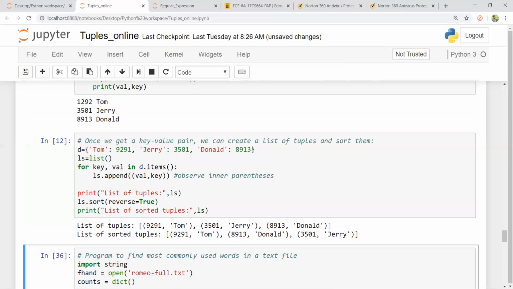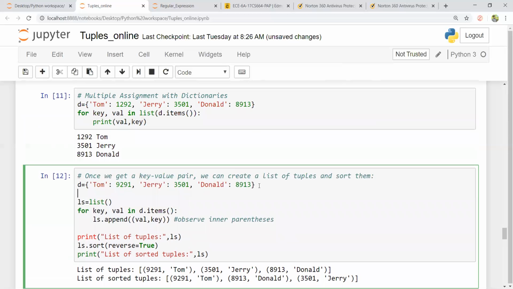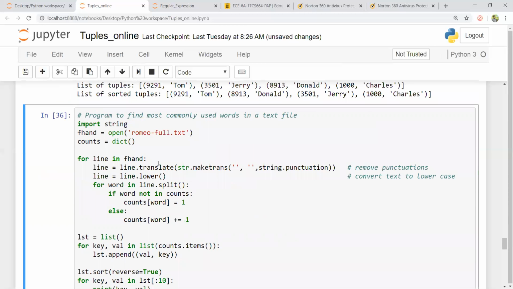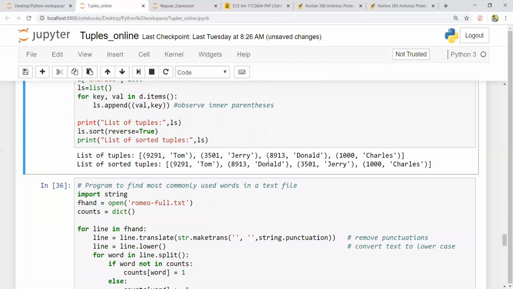If you want to check with another variable, if you want to add, that is also possible. Say how to add an element. Now we can add an element by having a key value. Suppose I have, say, Charles. I want to add Charles with a value of 1000. Okay, so now if you run this program, you have Charles added and it is placed at the last. Why? Because 1000 is lesser than